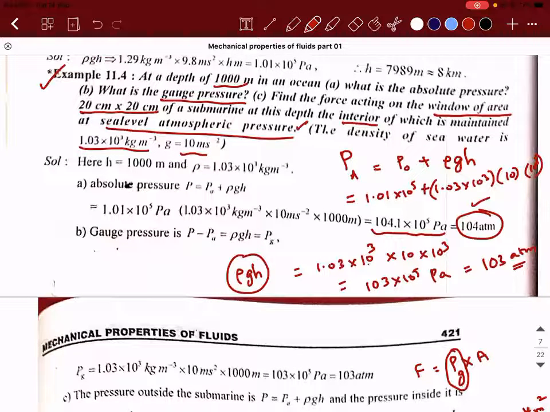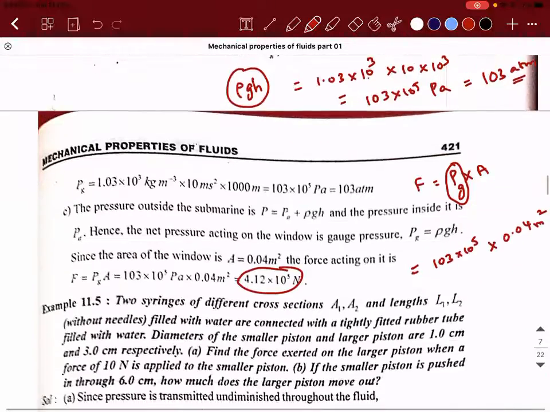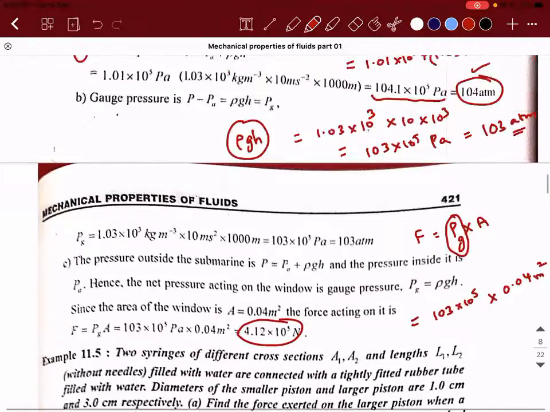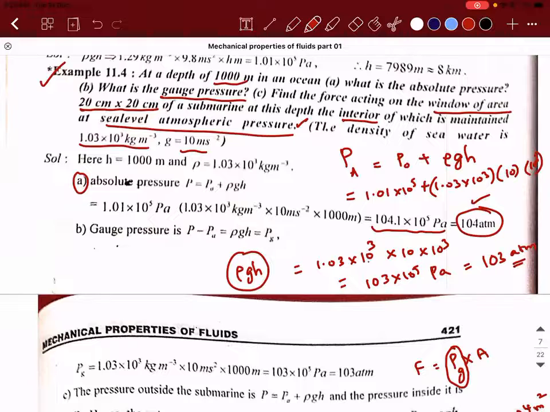Had this not been given, then you should have taken the absolute pressure. Could you repeat? Had the statement, interior is maintained at the sea level atmospheric pressure, not been given, then you should have taken absolute pressure. Since that is given, the submarine window is experiencing only the excess pressure.